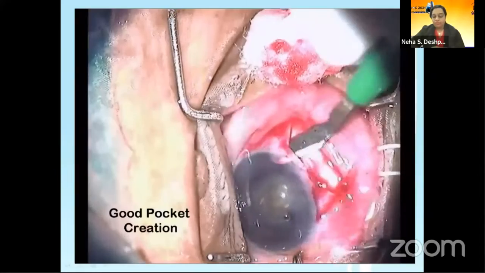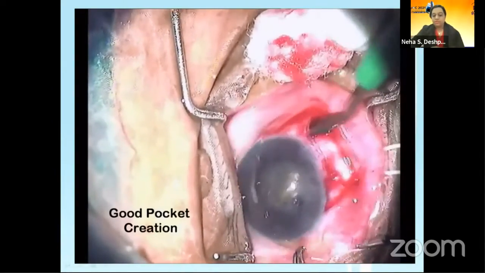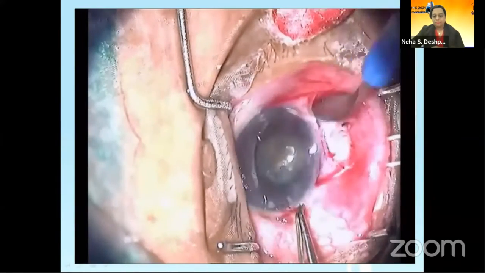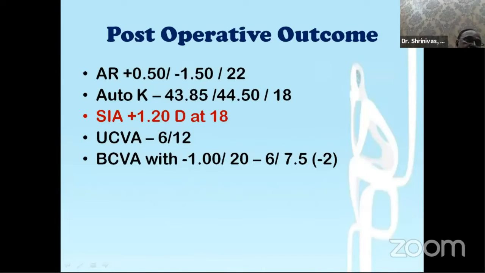And finally, I'm not going to share the complete surgery, but the outcome is always good. Now, again, here SIA induced was very high because it was a straight back cut and quite close to the limbus. It was 1.2. But what was important is that whatever 2.5 diopter of astigmatism was there, I was able to reduce it to minus 1.